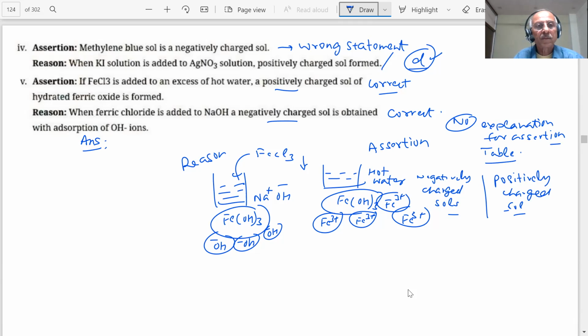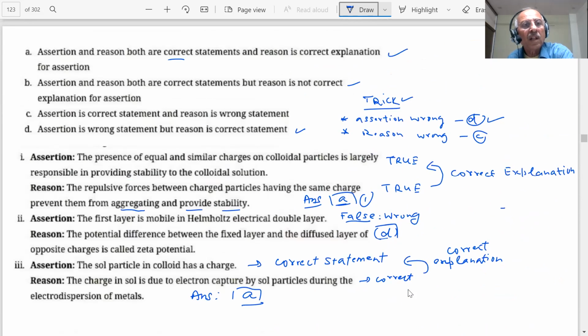Sir, can you show the upper thing? I said, what answer will you write in the paper? Sir, I don't know which option is A and which is B. Scroll up once, I told you, you didn't note it. The options are A, B, C, D, four options I have given you.